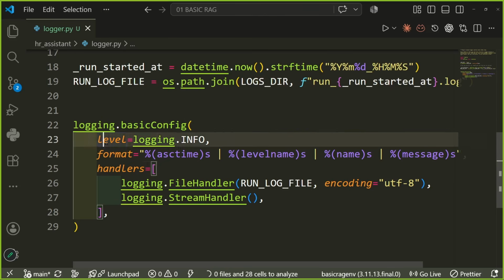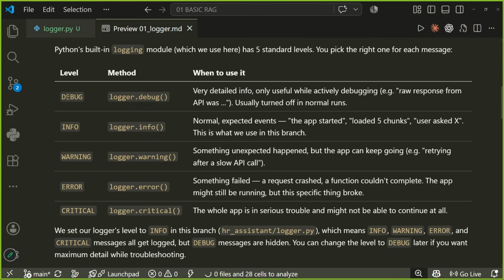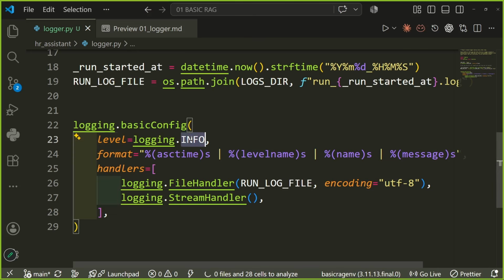Now, there are going to be levels of logging. Logging has different levels: debug, info, warning. These are different levels, like it is written over here. We would use info, which means just give the information. Don't talk about error, don't talk about anything, just give me the information. There is going to be a format.